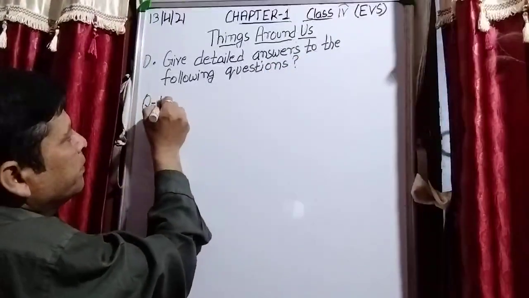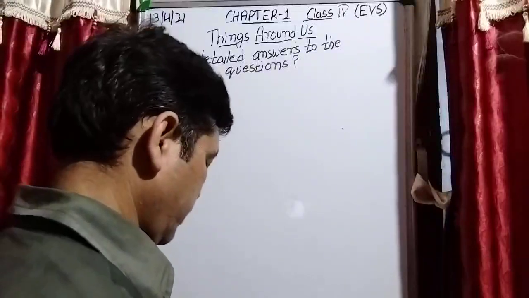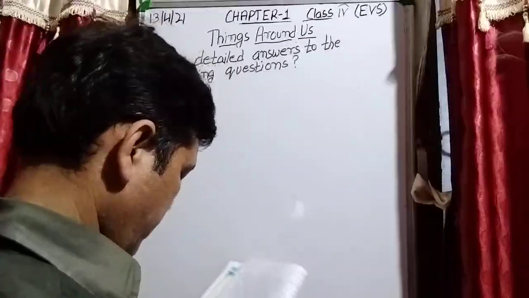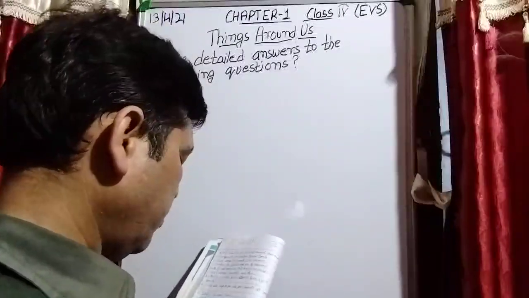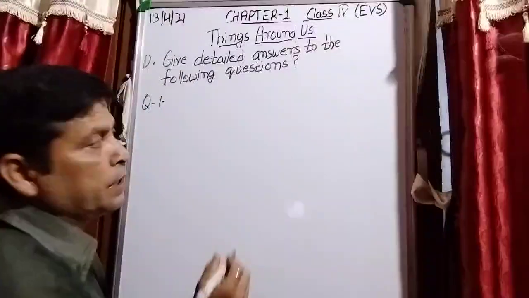Question number 1. Write the differences between living and non-living things.